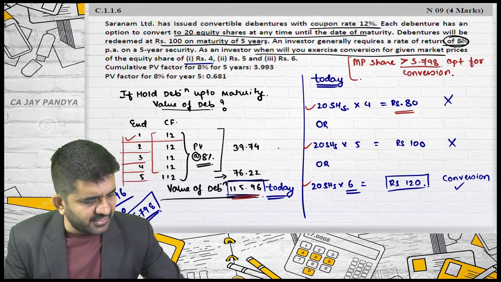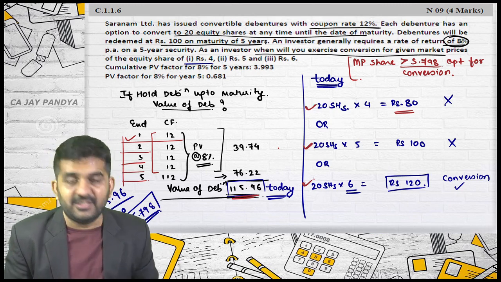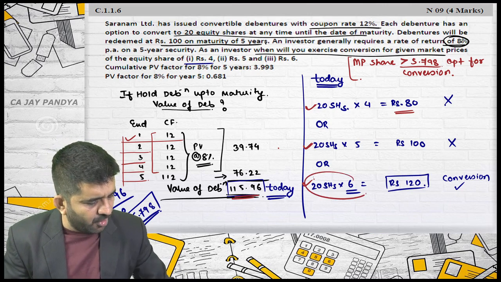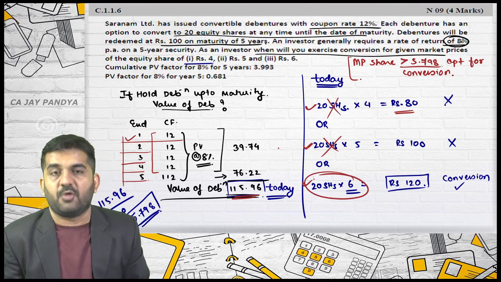Which 3 market prices are available? 1, 2 and 3. Is it alright? So these 3 market prices are available. At this I am opting for conversion. With these 2 I am not opting for conversion.